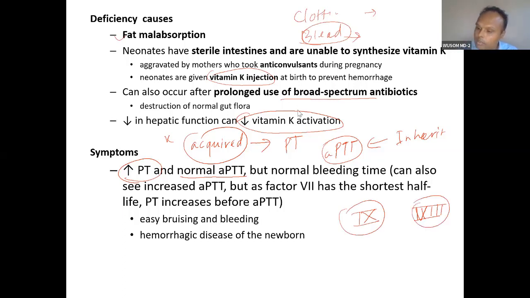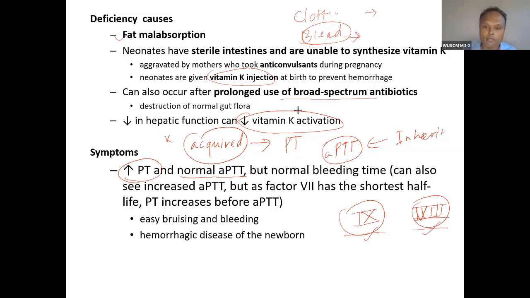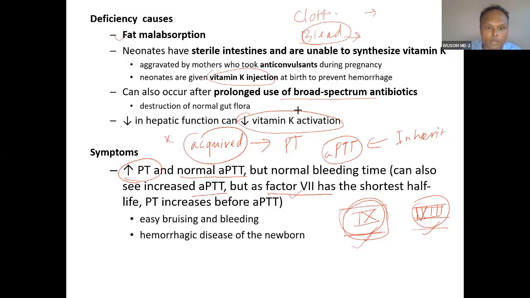Anybody remember? No, sir. This is very important. Hemarthrosis, this type of presentation is there. Go and find out this disorder, okay? What is factor 8 deficiency and factor 9 deficiency? Go and find out. Okay? These are very important disorders. I have a problem. I generally forget names, and that is why I forgot the name right now. So APTT is increased, but factor 7 has the shortest lifetime. Okay, that is the reason.